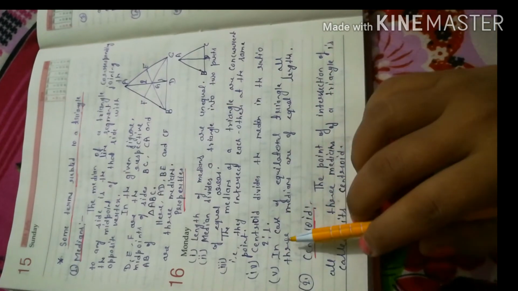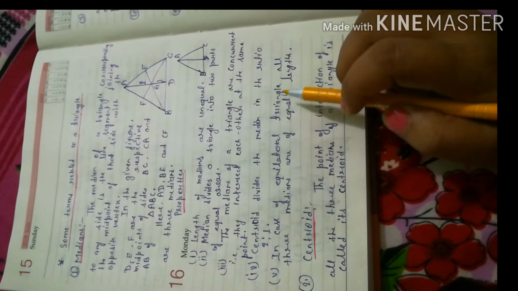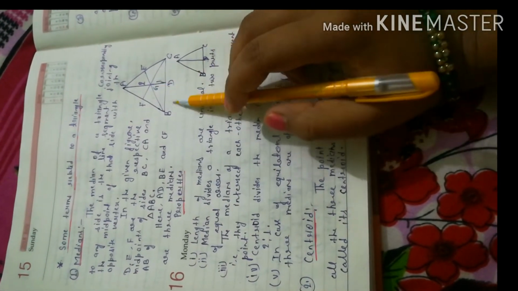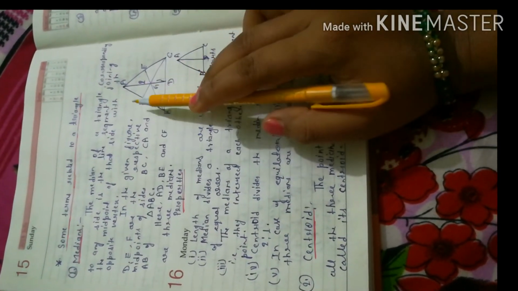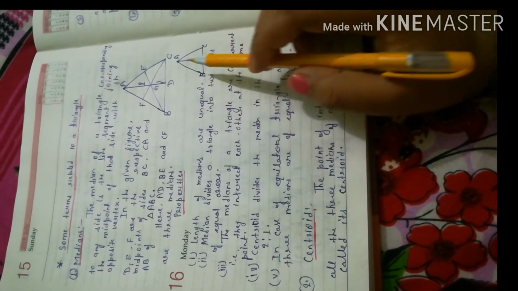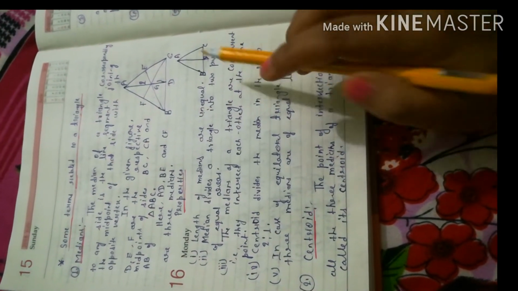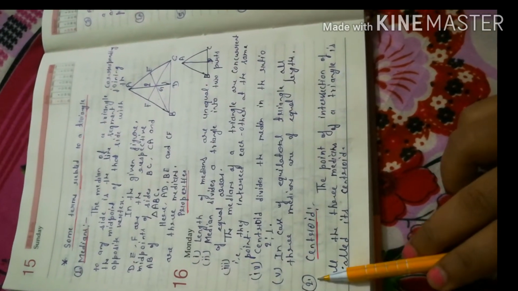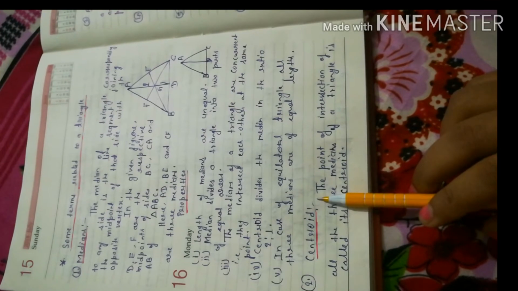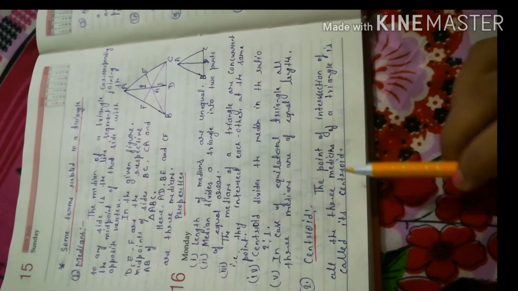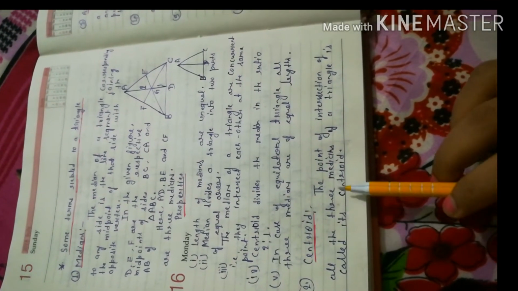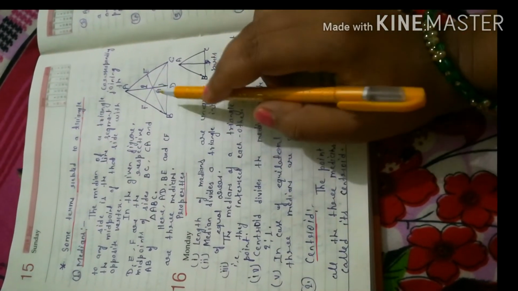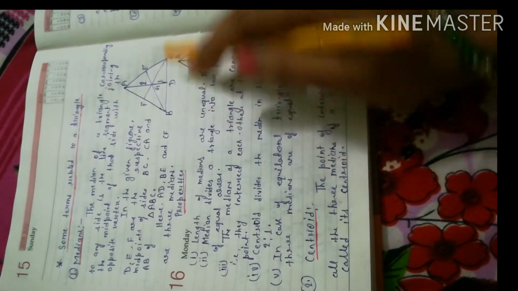Our next property is that in the case of an equilateral triangle, all three medians are of equal length. If the triangle is equilateral, then the lengths of all three medians will be equal. Similarly, in the case of an isosceles triangle, the lengths of two medians will be equal. Our next term is centroid. Earlier I have discussed that the point of intersection of all three medians of a triangle is called its centroid. Here you can see G is the centroid.